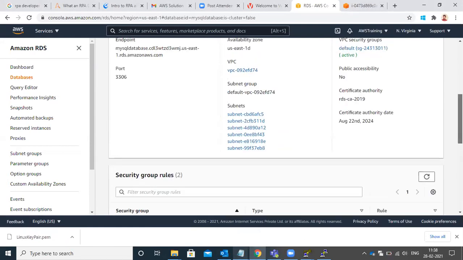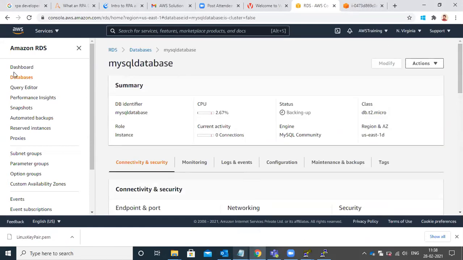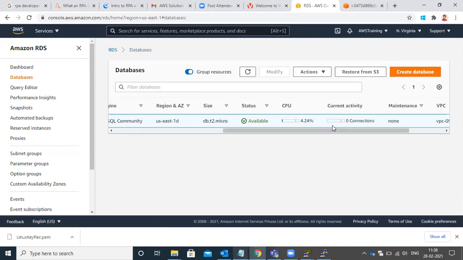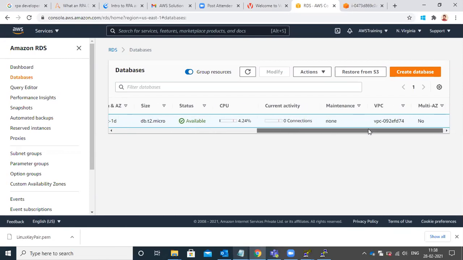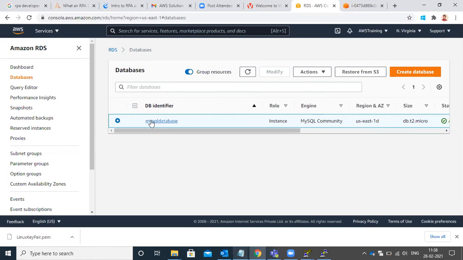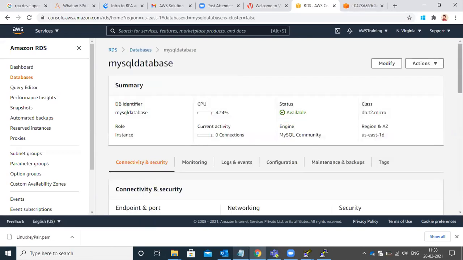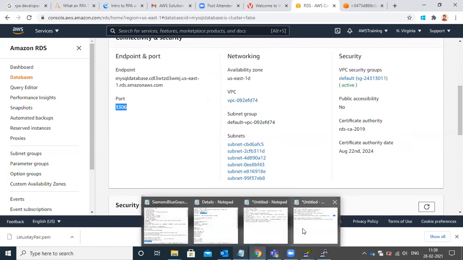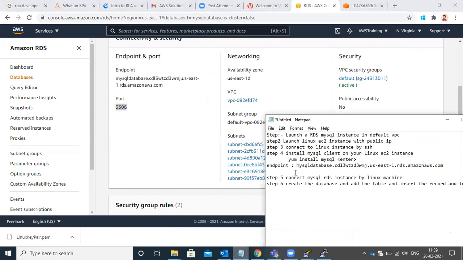Now the database is created, I think. Let me check. Where do I get the port number? Is it 1433, the default? You need to mention the port number over here. It is given in the endpoint, 3306. The default port number is 1433 for a database, I guess. No, this is the MySQL port number. Okay.